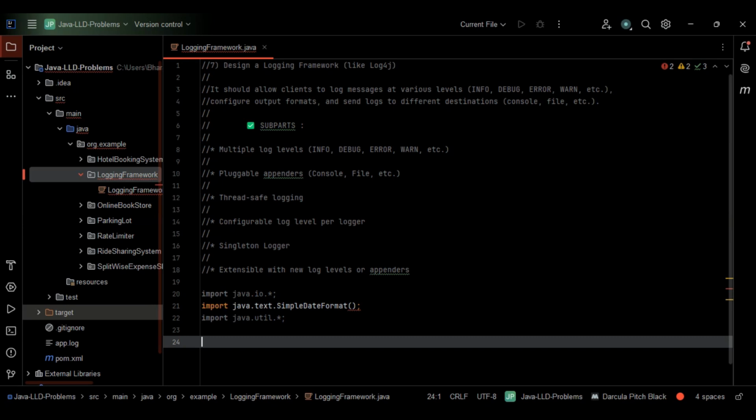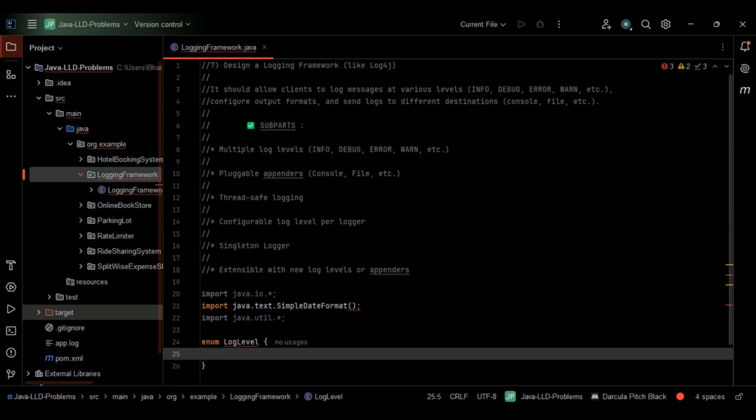We have already discussed that we'll be making use of an enum for different log levels. So let's make use of an enum here, LogLevel. Within that we should mention the different log levels.